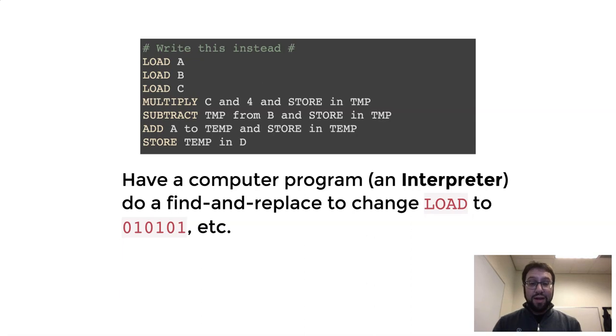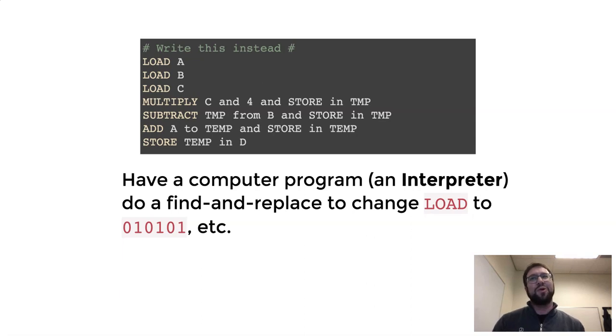Then we'll write those down and go through and do a massive find and replace, to say, well, everywhere you write the word load, let's replace that with the right sequence of 0, 1, 0, 1, 0, 1. So effectively a one-to-one translation step. We could do that for entire computer programs. That would get old and tedious, right? That's a lot of work, but it seems really simple.